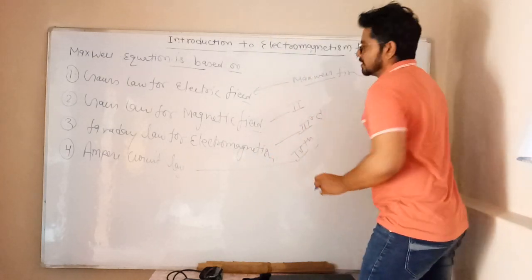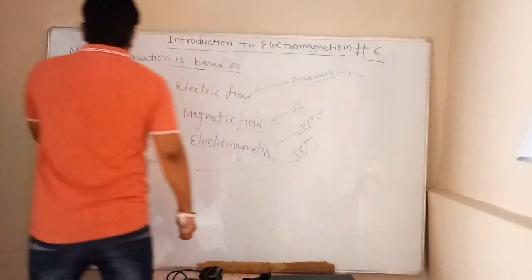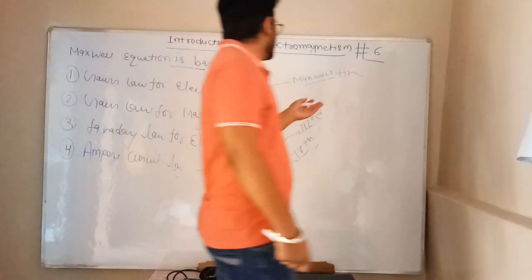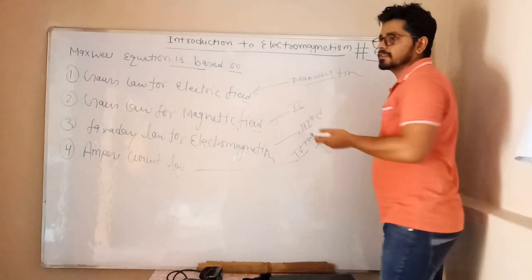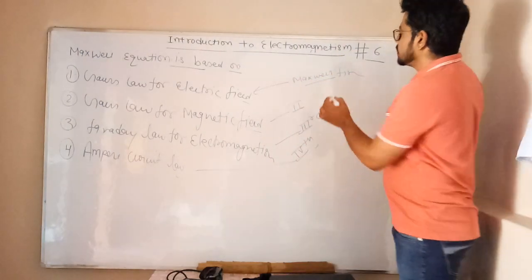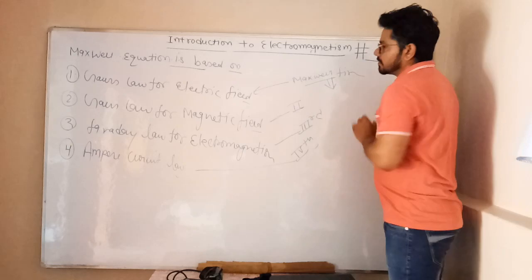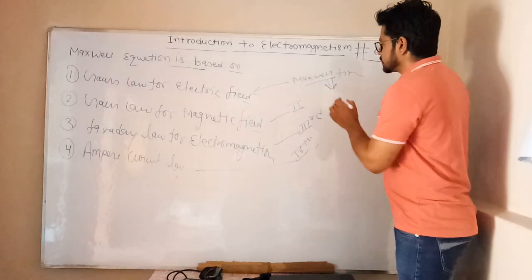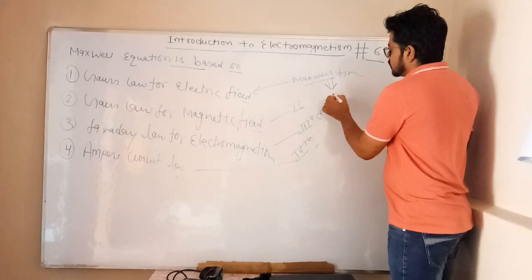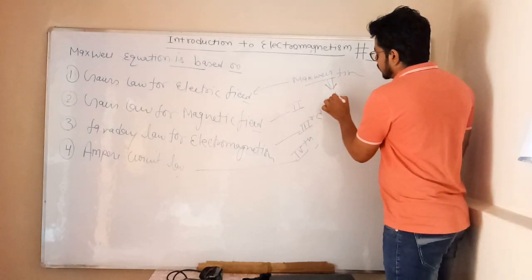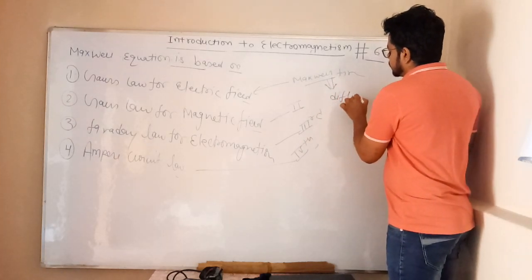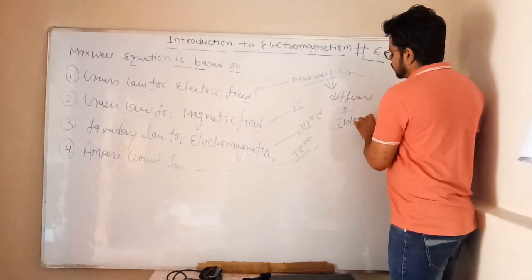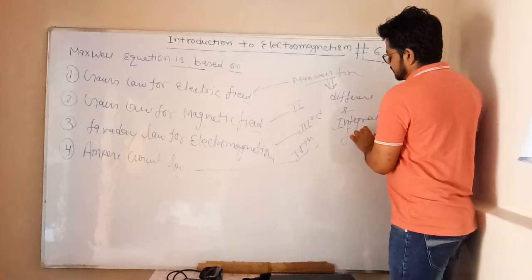Then why do we know these equations? They were also discovered earlier. Then why do we call them Maxwell equations? Because Maxwell combined these equations, in other words compiled them, and also gave us the differential and integral forms of these equations.